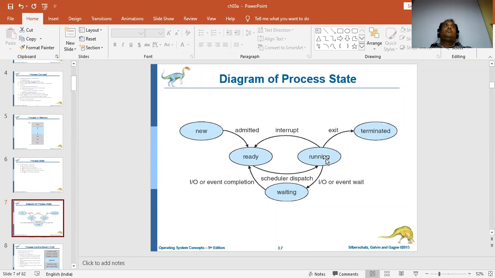Suppose there is any interruption while executing, then it will go back to the ready state once again. That is the complete life cycle of a process, how the process is going to execute and what the various things are.